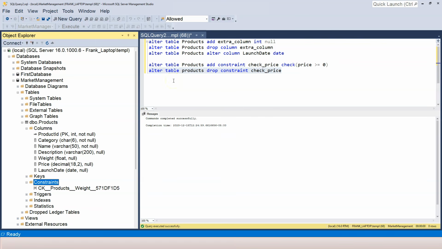In this video, we covered a lot of things about making changes to an existing table. If you have any questions, please let me know. If not, I'll see you in the next one.